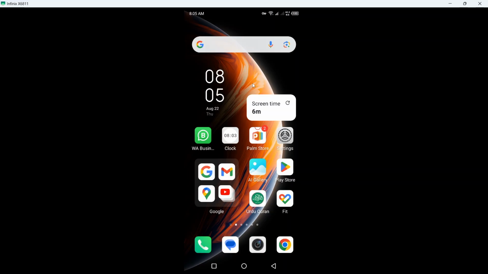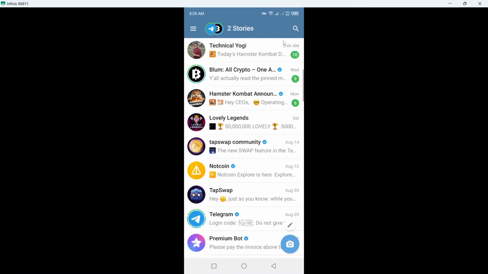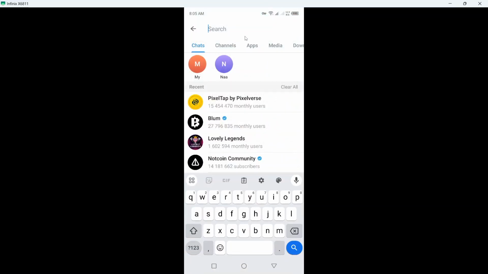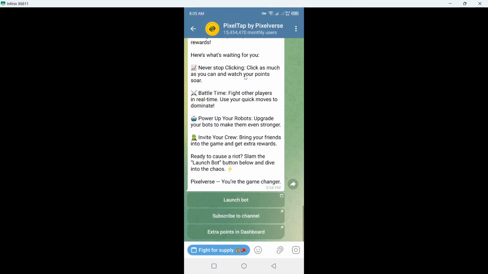Hi guys, in today's video I am going to show you how you can connect OKX wallet to Pixeltap. So the first step you need to do is to open Telegram and search for Pixeltap. Click on that and click on Fight for Supply.